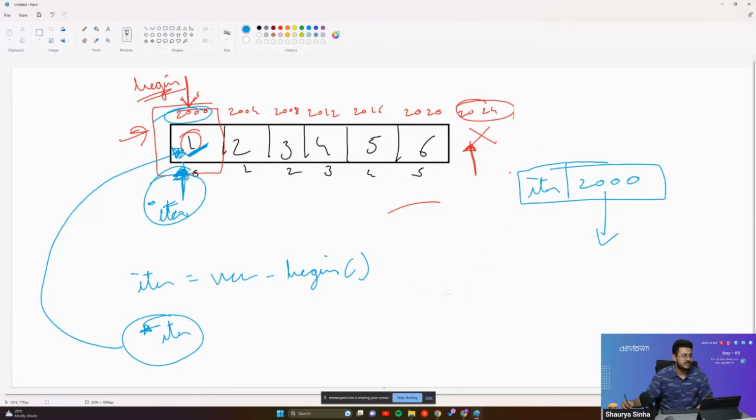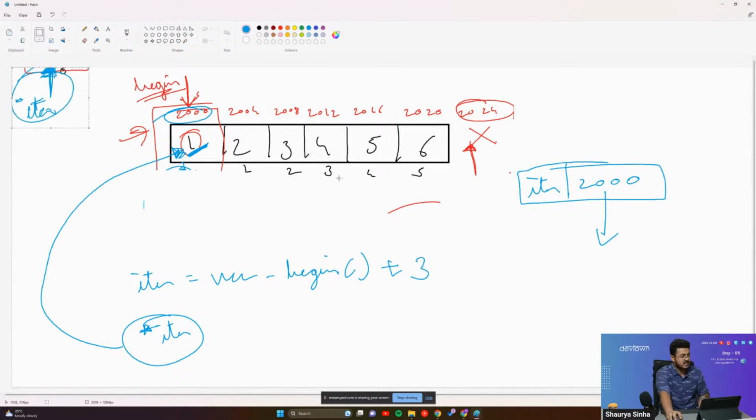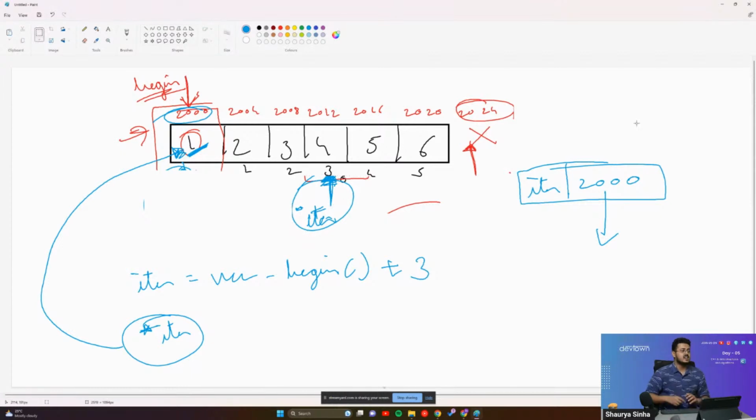Okay, now if I do plus 3 right over here, what I'm saying is move this iter 3 steps further. So 1, 2, and 3. This is where it is now located, because I've written iter is equal to num dot begin plus 3 itself. Are you guys able to understand this?